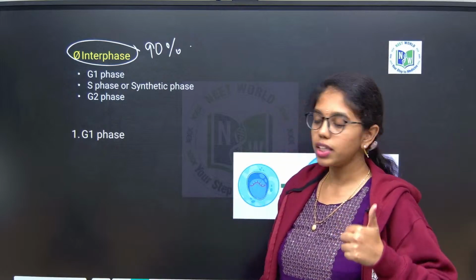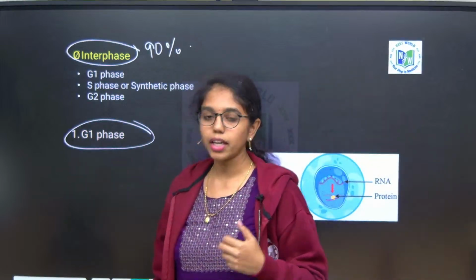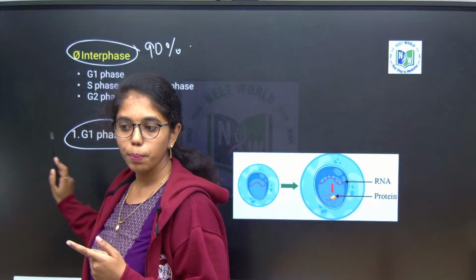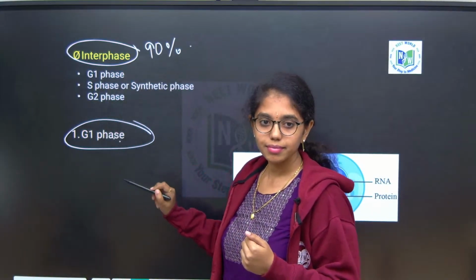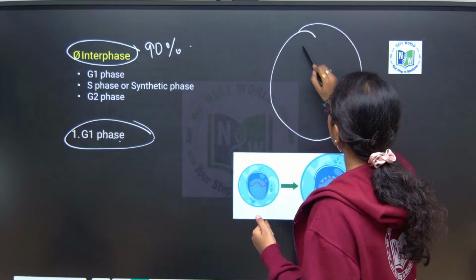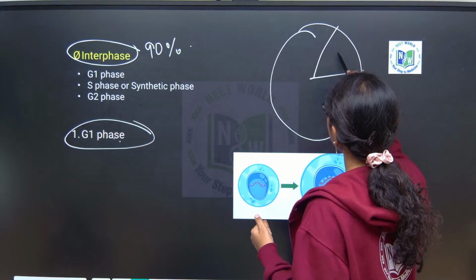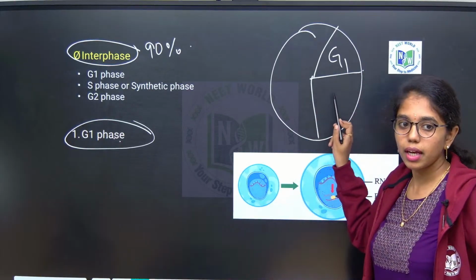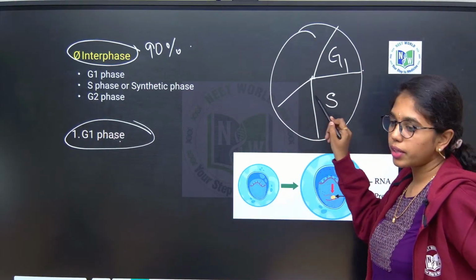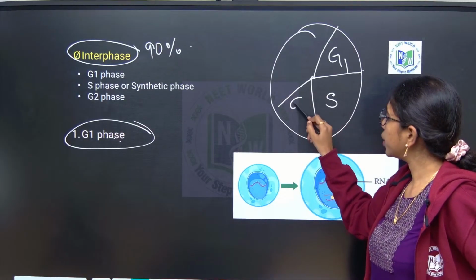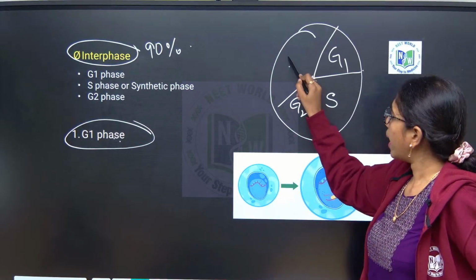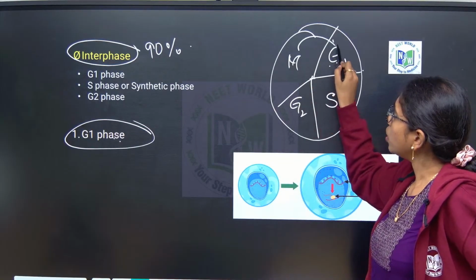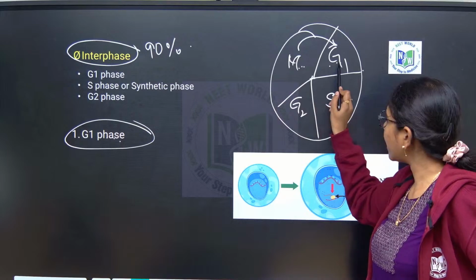Where the first phase is G1 phase. Quickly tell me the synonyms of G1 phase. It is called post. If this is the cell cycle, this is G1, right? After G1, what phase? S phase. What is after S phase? G2, followed by M phase. Now G1 phase is called post M phase, and it is pre.